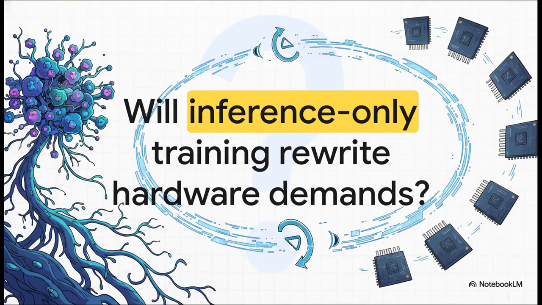And that brings us to a massive shift in how we think about AI engineering going forward. If we can achieve competitive and sometimes even superior reasoning performance by exploring parameter space without ever running a single backward pass, will inference-only training methods completely rewrite your future hardware demands? It's definitely a provocative thought, and one that should have every single AI practitioner entirely rethinking their GPU cluster strategies right now.